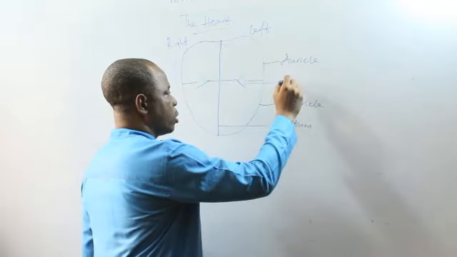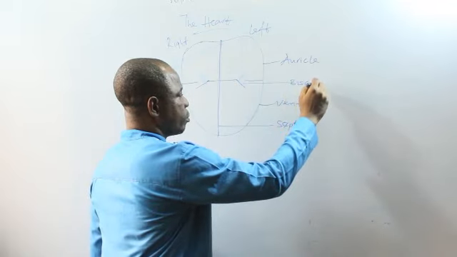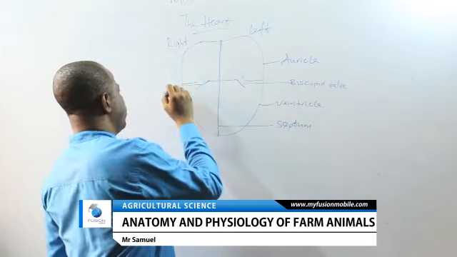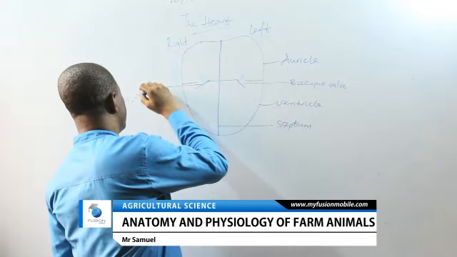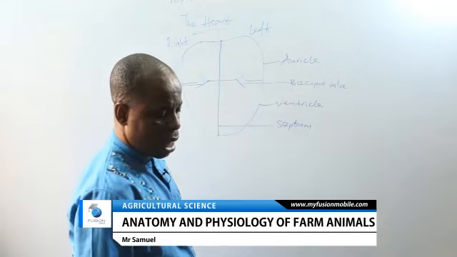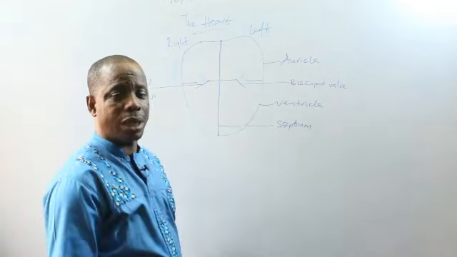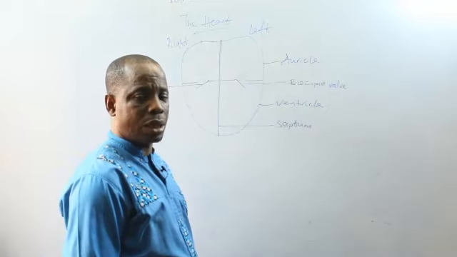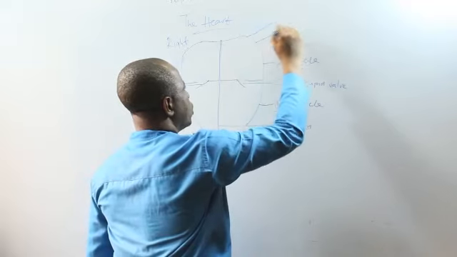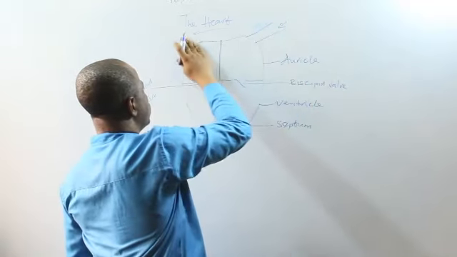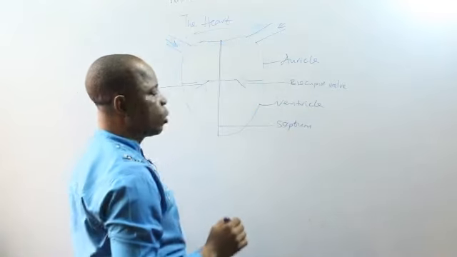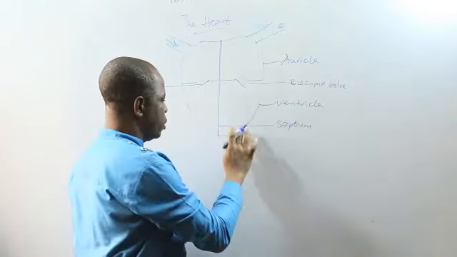This valve here is called the bicuspid valve, while this valve here is called the tricuspid valve. Now, the heart also has the point through which blood enters and through which blood goes out. Blood enters the heart through the auricles, and blood goes out of the heart through the ventricles.